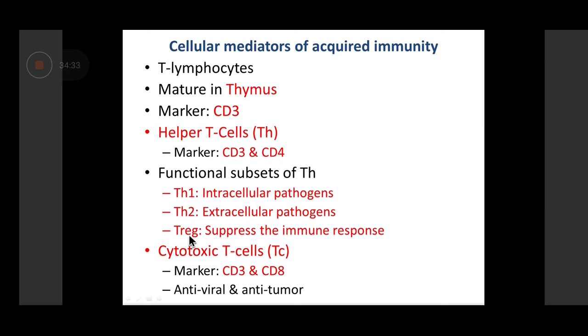Further, helper T cells are subdivided into functional subsets. These are Th1, Th2, and Treg. Th1, also referred to as T helper 1, mainly acts against intracellular pathogens, whereas Th2 mainly acts against extracellular pathogens, whereas Treg stands for regulatory T lymphocyte, which helps in suppressing the immune response once you've been able to fight off the infection. Now the immune response needs to go down because the threat is no longer there. This is referred to as regulatory T lymphocyte or Treg. So Th1, Th2, and Tregs are the functional subsets of helper T cells.